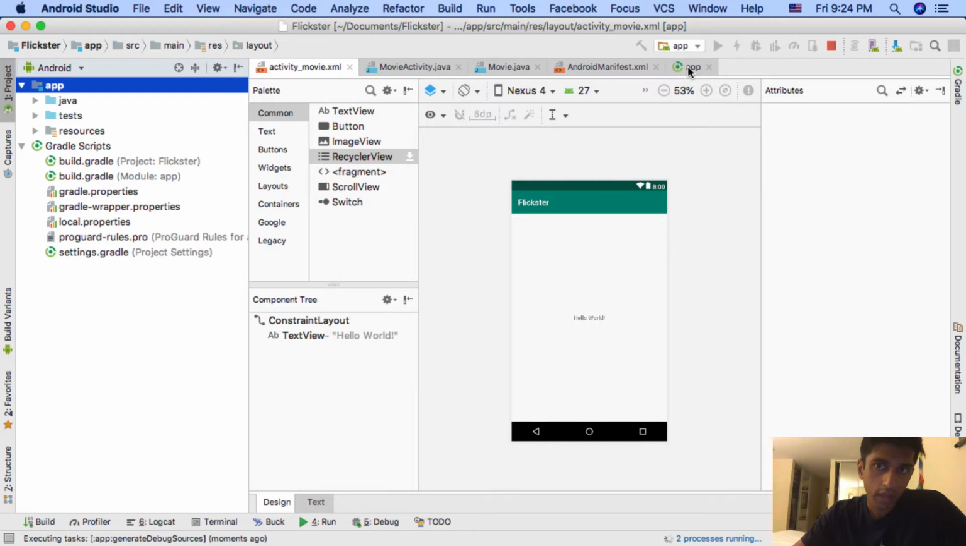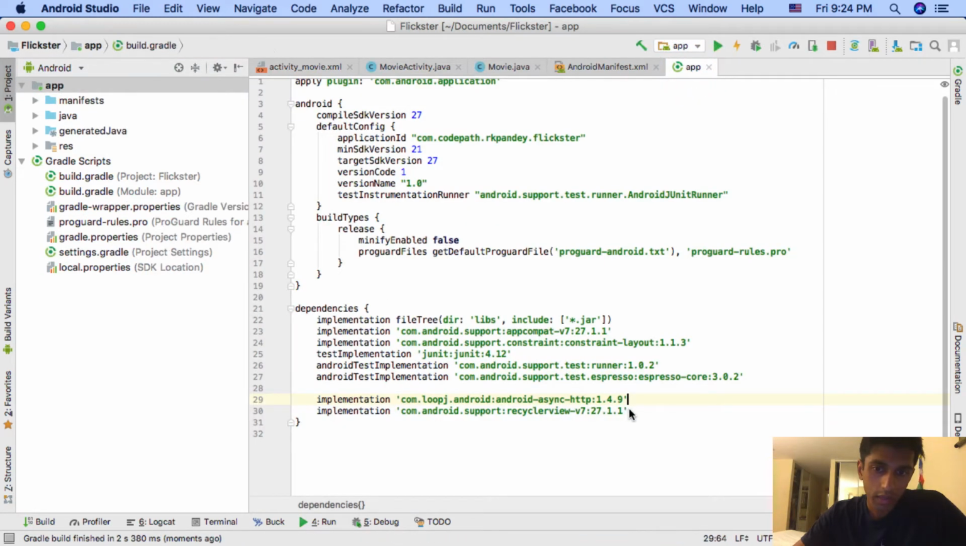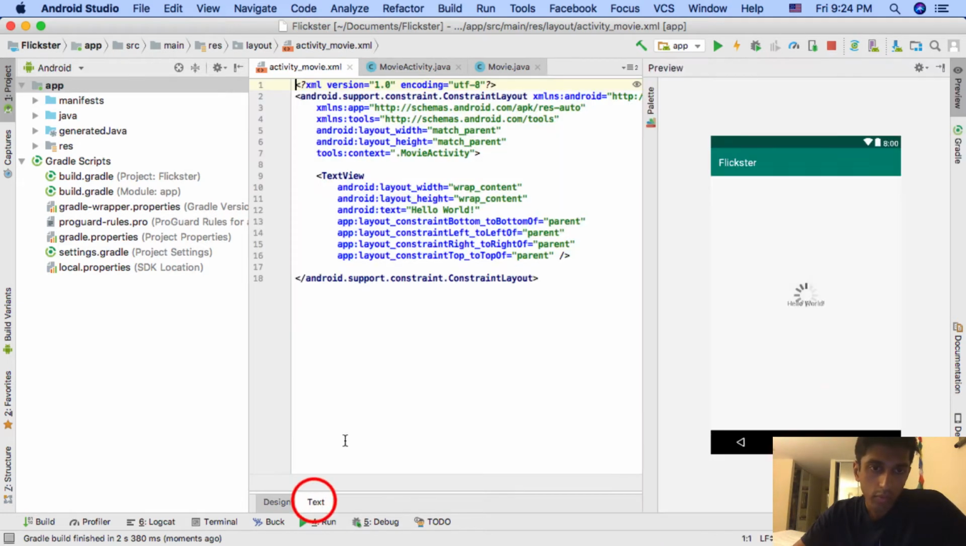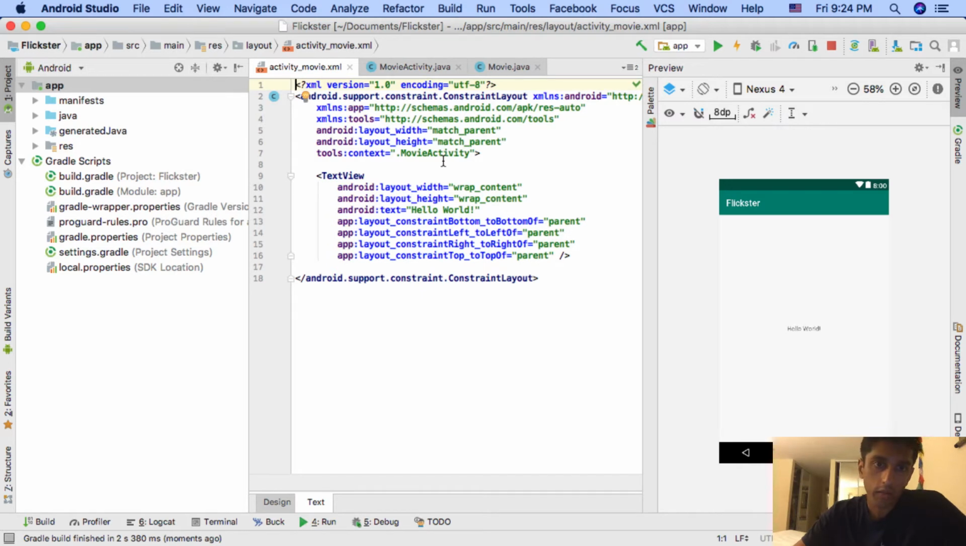Cool, so it just did that, and basically let me show you what it did. It added this line into my build.gradle file, which is located in the app module. So you can either do that manually, or you can do what I did and just download it directly from here.